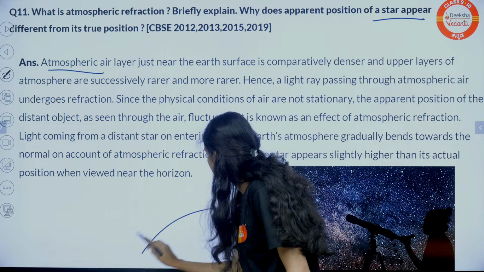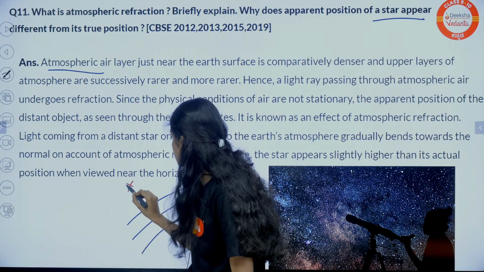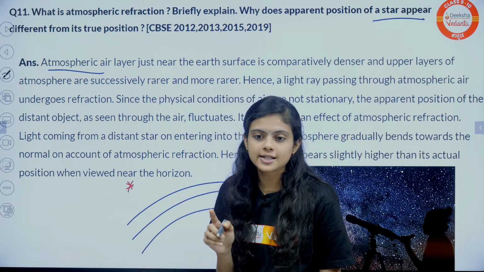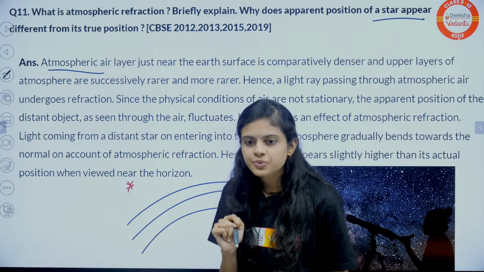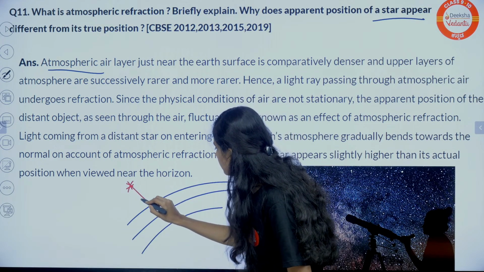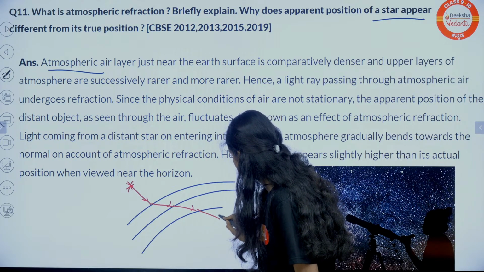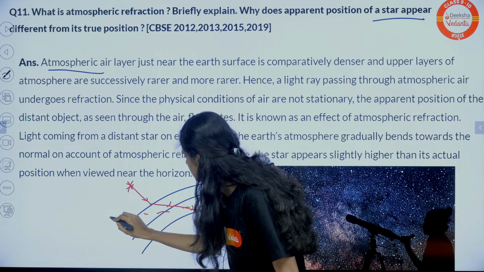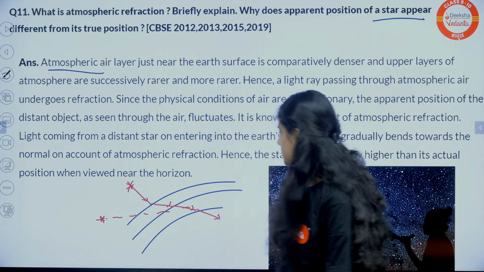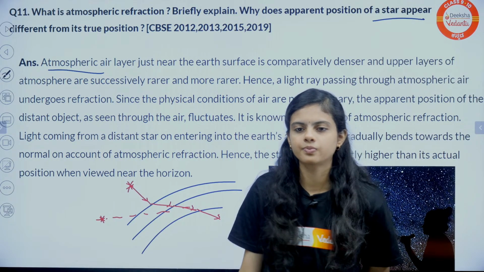When the star light, I have explained this yesterday in yesterday's marathon, that is sample paper session, right? Star appears slightly moved. That is because when light enters like this, it gets refracted, and when it reaches our eye, our eye traces this back and it appears here. Okay? Is this clear?